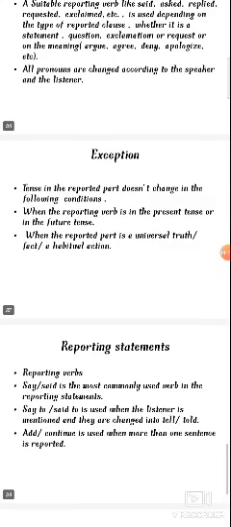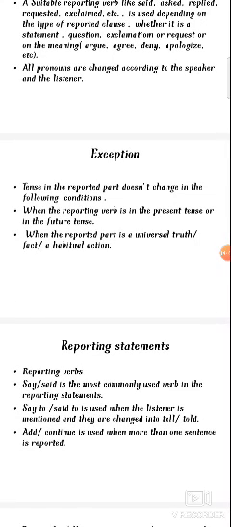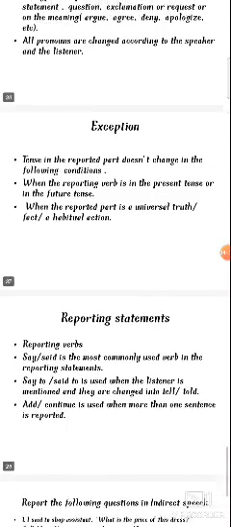Exceptions: the tense of the reported part doesn't change in the following conditions. When the reporting verb is in the present tense or the future tense, or when the reported part is a universal truth or fact or a habitual action. Habitual action means something we do daily, like going for a walk or drinking coffee or tea or having lunch. It will not change. It will remain as it is.